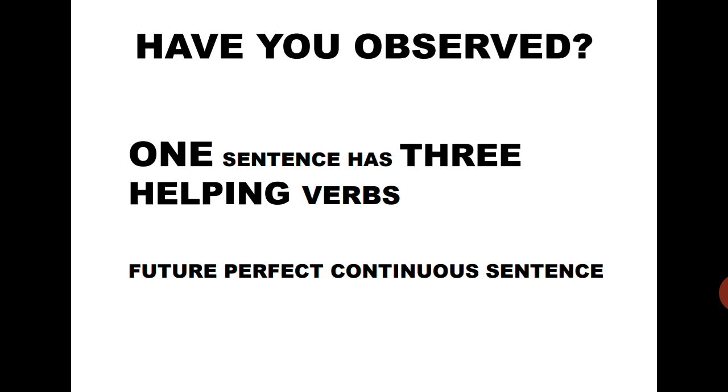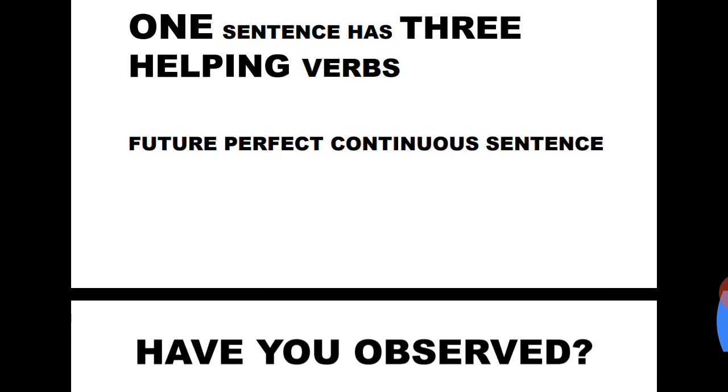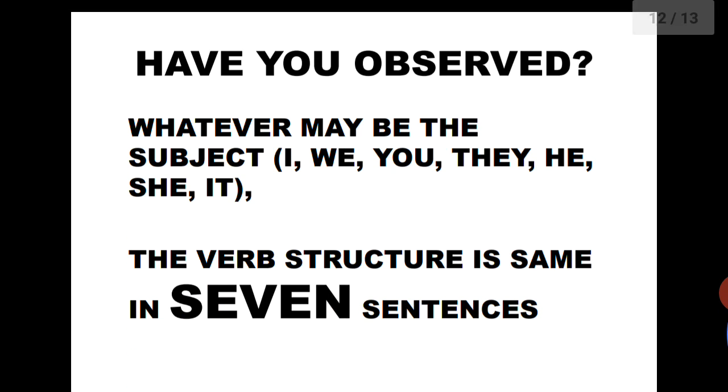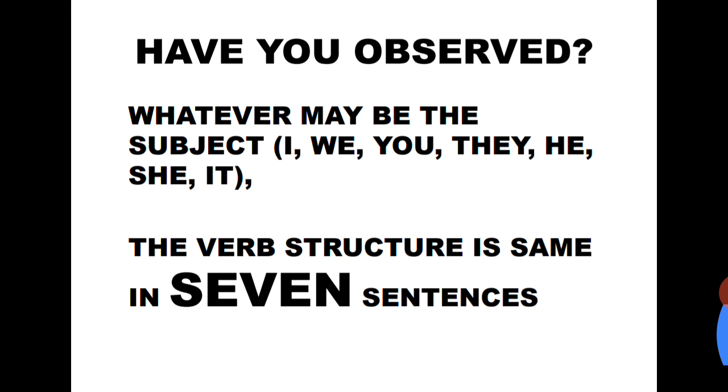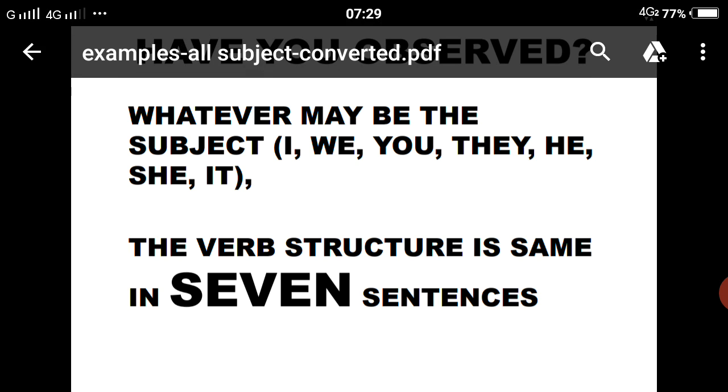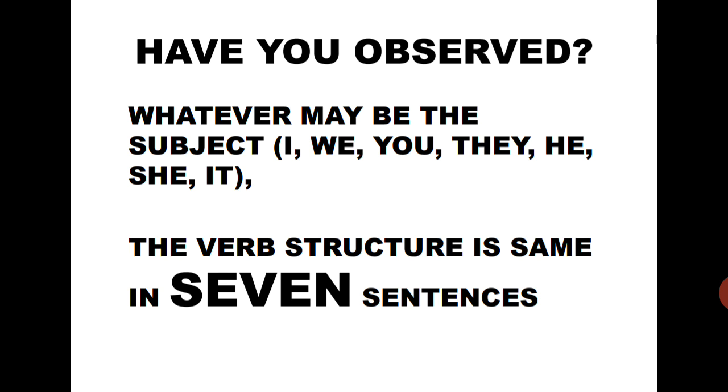This is what I want you to observe when you read these 12 sentences. If you observe it, in the later days it will become easy for you. You are not going to have any other sentences. These are the 12 fundamental sentences in English.